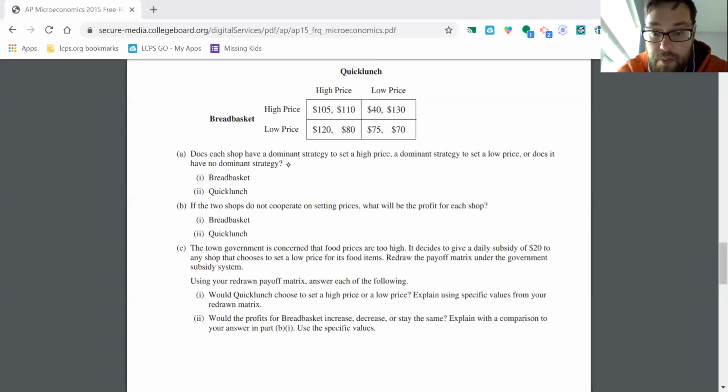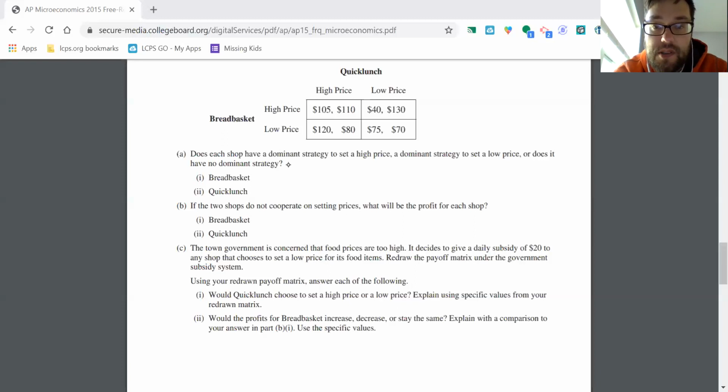Okay, so we've taken care of this part here: redraw the payoff matrix with the subsidy. So now we want to go to part one here. Would Quick Lunch choose to set a high price or a low price? Explain using specific values from your redrawn matrix. Okay, so Quick Lunch is up here, right? So now we have a different payoff scenario. We know Breadbasket was down here, right? So they're looking at these two numbers. High price was 80. Before the subsidy, it was preferable to the $70 payoff here.